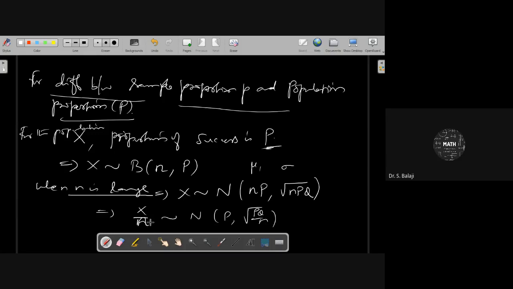Then X by n gives, for each and every item, the proportion of success.